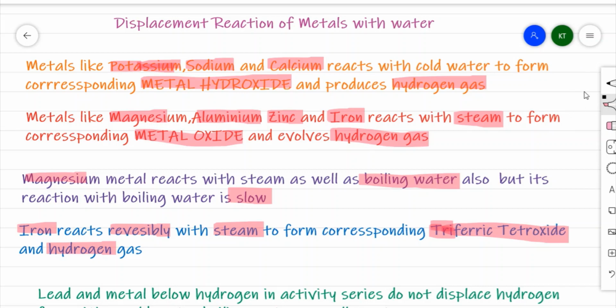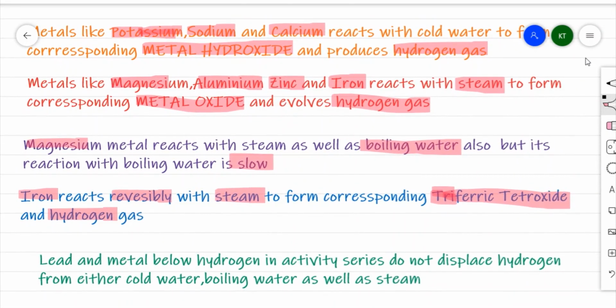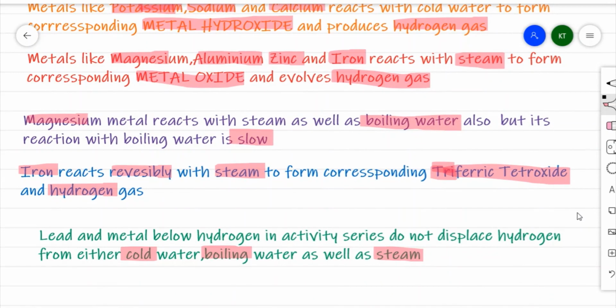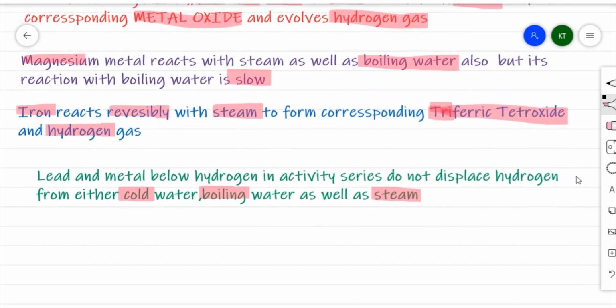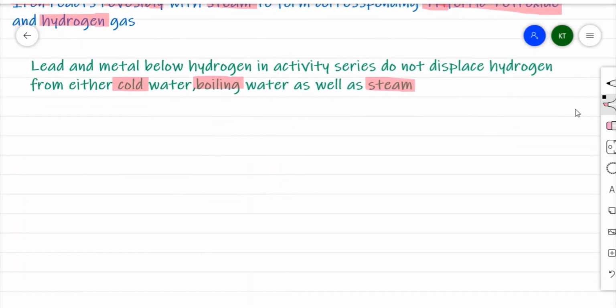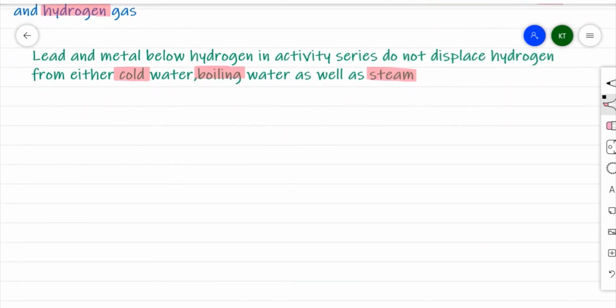Now, for the metals placed below lead, and lead itself, they generally do not displace hydrogen from cold water, boiling water or steam. So let us go through all the reactions of metals with water one by one. We will write them down and try to remember the products formed as well as the balanced chemical equations.